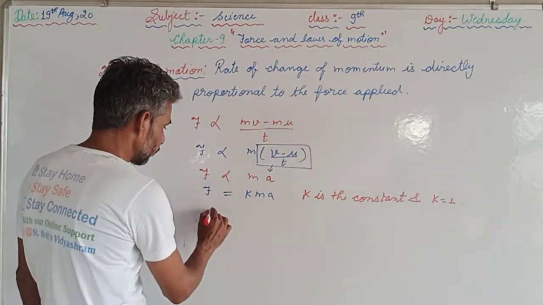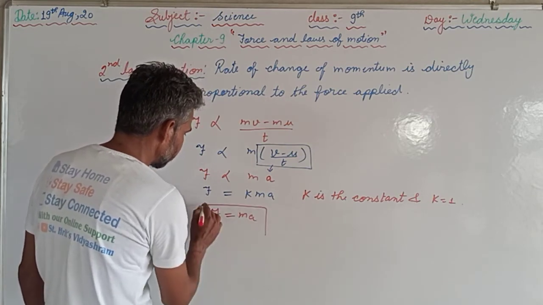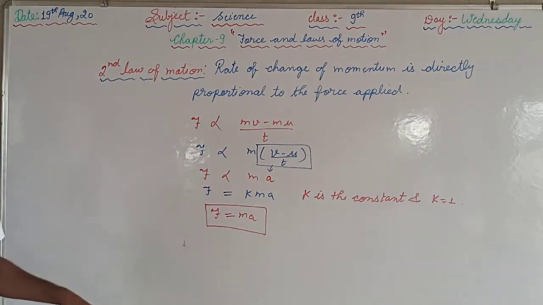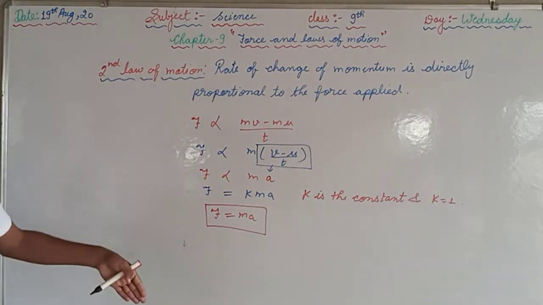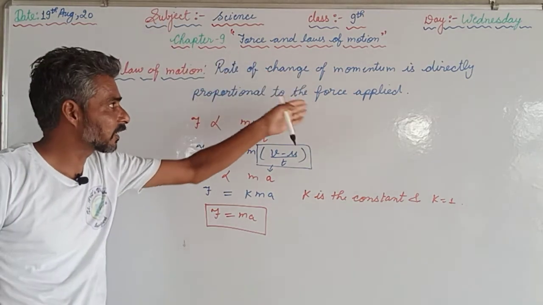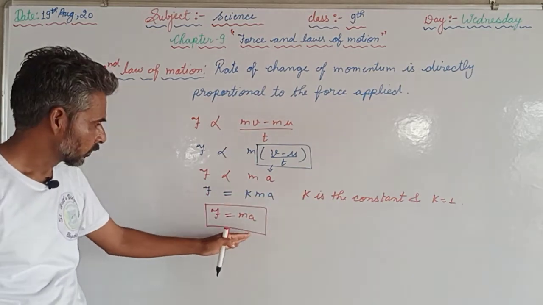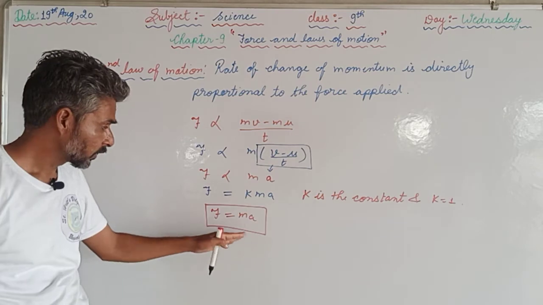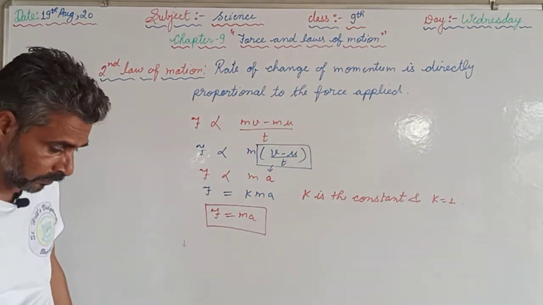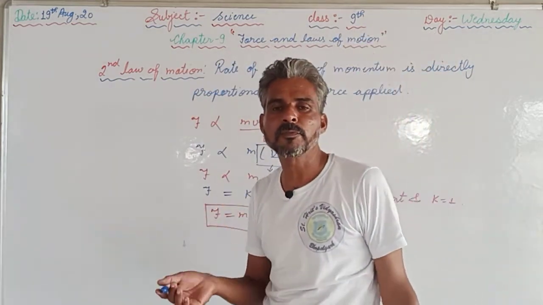So at last we got F = ma, the required equation from the second law. The first statement is that the rate of change of momentum is directly proportional to the force applied. The second statement we can get from this equation is that the acceleration produced in an object is directly proportional to the force applied. Again I am repeating, acceleration produced in an object is directly proportional to the force applied.